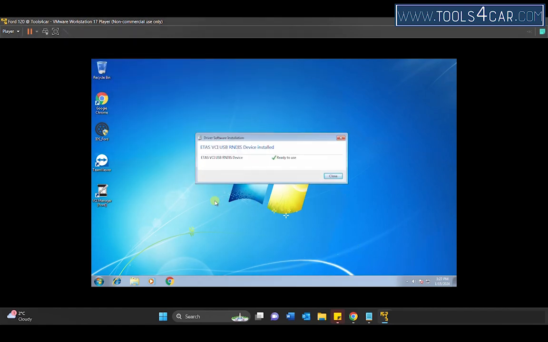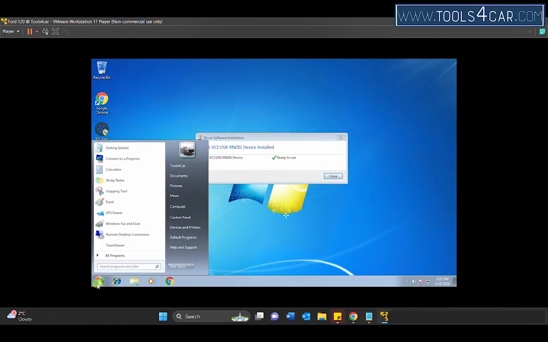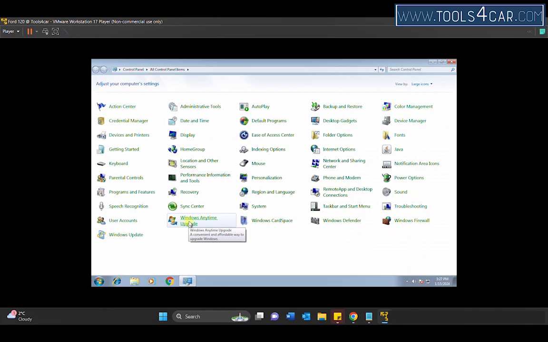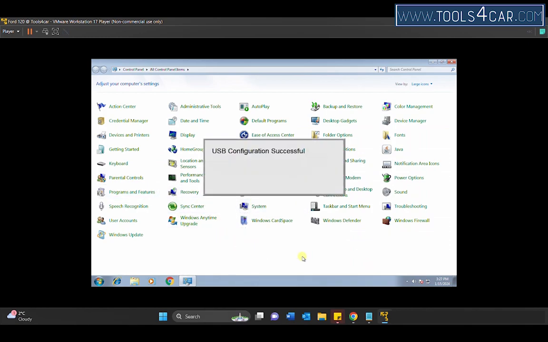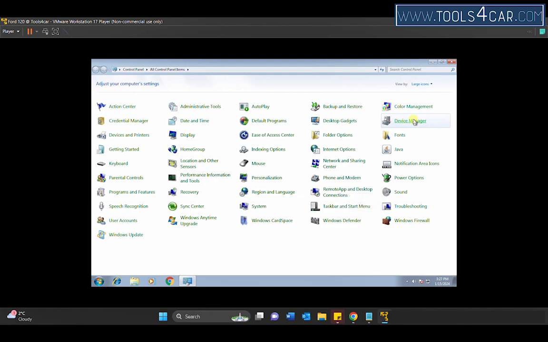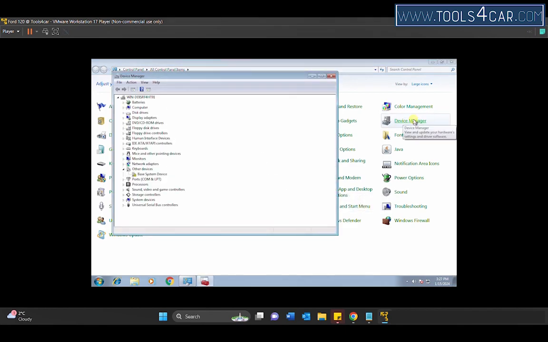In the bottom left corner of Windows 7, click on the round Windows symbol and select Control Panel. Select Device Manager. You should see the new device in the network adapters: ETAS VCI USB.